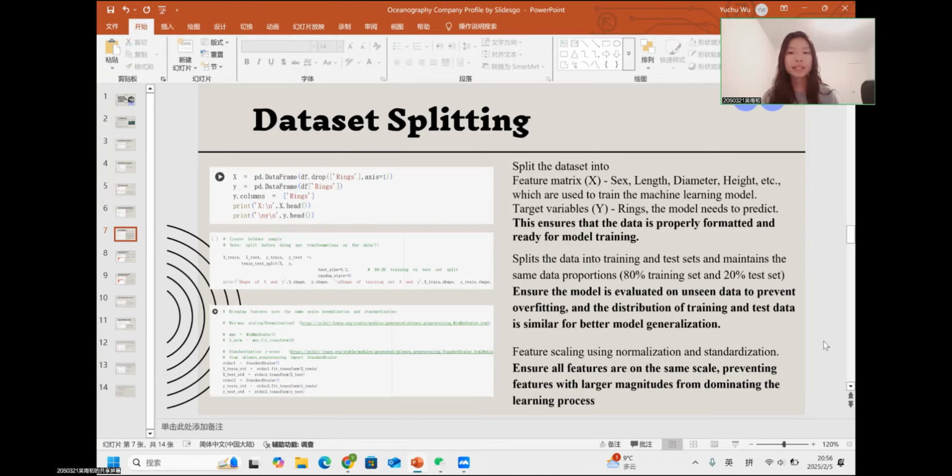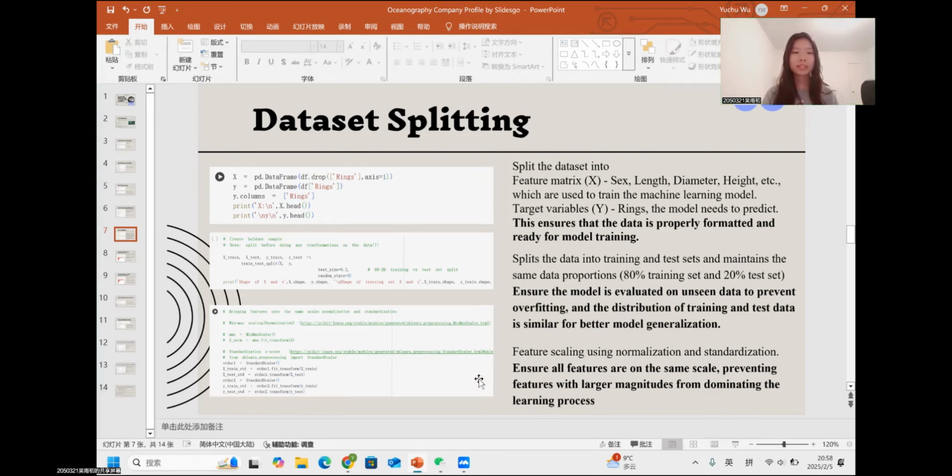To analyze the data, the first step is dataset splitting. First, we split the dataset into feature matrix X and target variable Y, which I mentioned before. Then we split the data into training and test sets, maintaining the same data proportions, which is an 80% training set and a 20% test set, to ensure the model is evaluated on unseen data so that we can prevent overfitting, and the distribution of training and test data is similar for better model generalization.